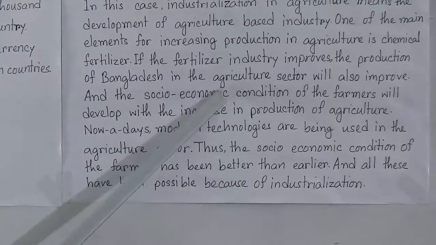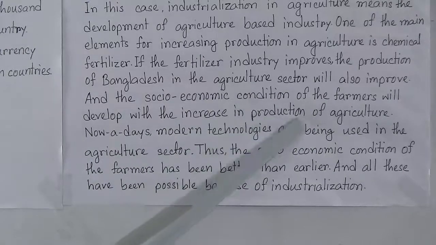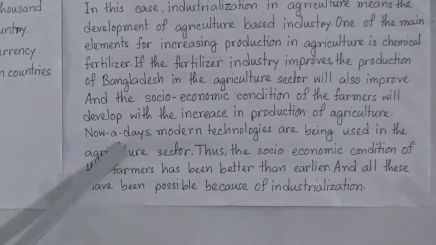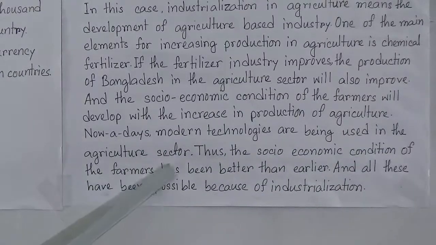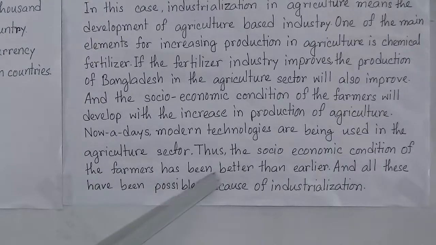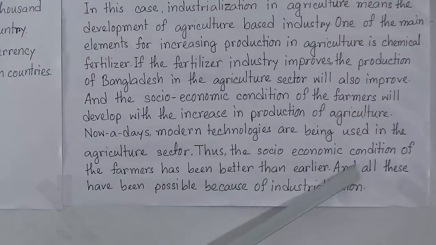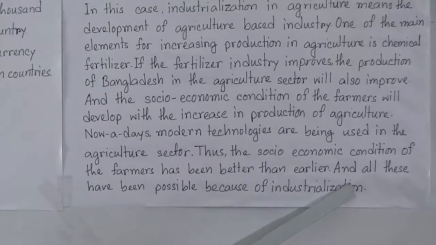And the socio-economic condition of the farmers will develop with the increase in production of agriculture. And nowadays, modern technologies are being used in the agriculture sector. Thus, the socio-economic condition of the farmers has been better than earlier. And all these have been possible because of industrialization.